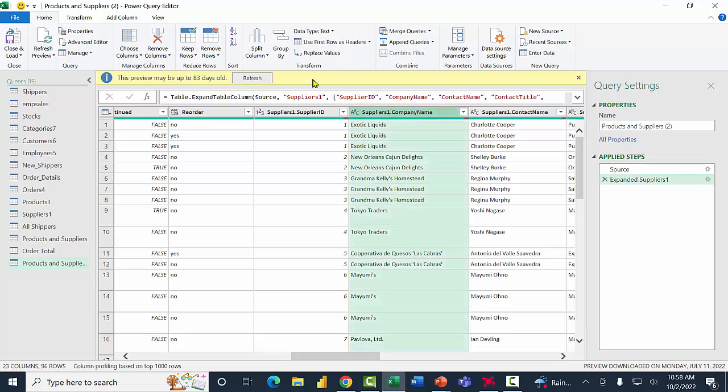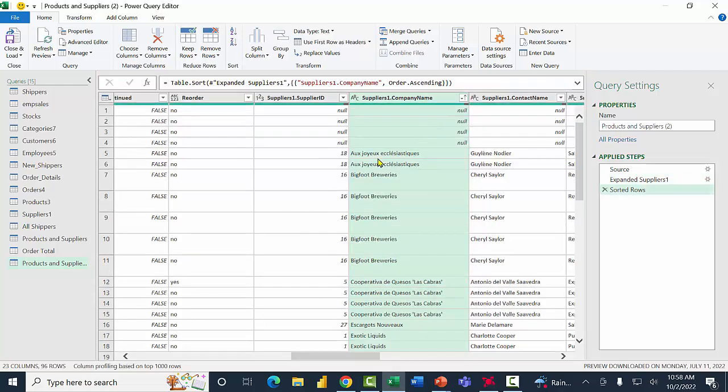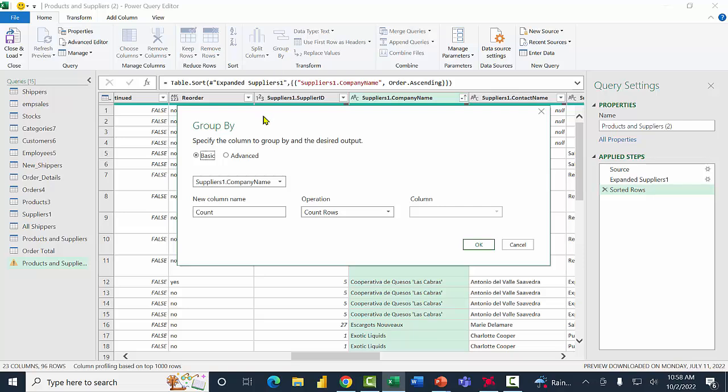And let's say I'm going to sort on that. I'll pick on the pull down, I'll say sort ascending. And now we can see there's many for the same supplier. I'm going to go back to where it says Group By. And we're back to this window. So here I have the company name. Here I'll do a subtotal.